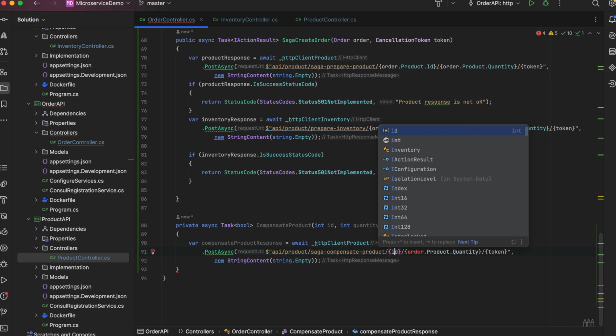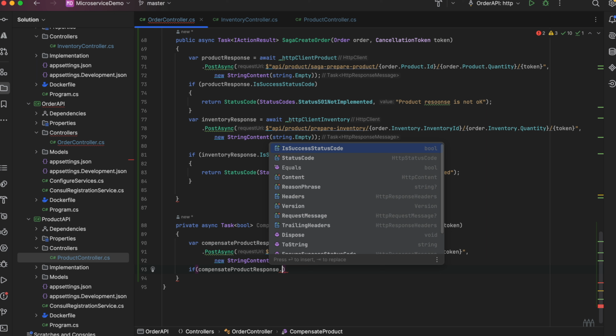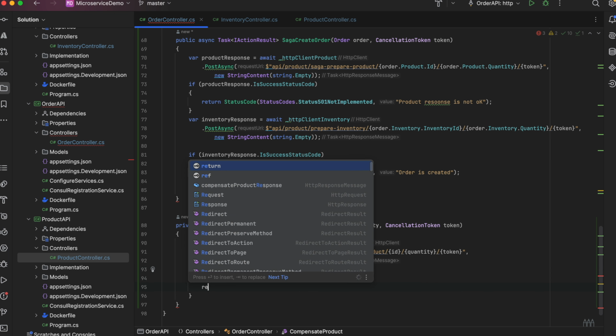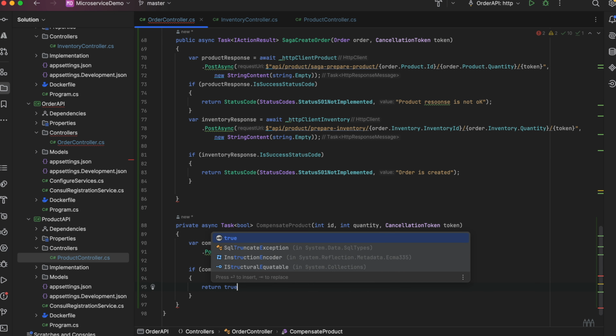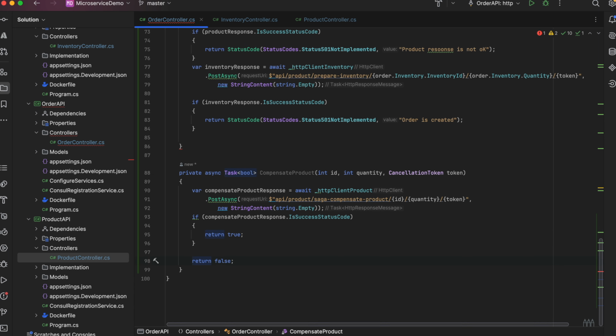Let me make the changes. I'll not be getting this one, I'll be getting the ID. Okay, so here if compensate is success code, I would return true, otherwise I would return false.